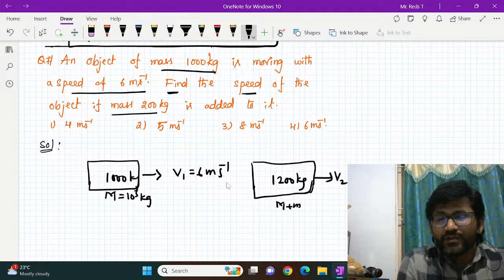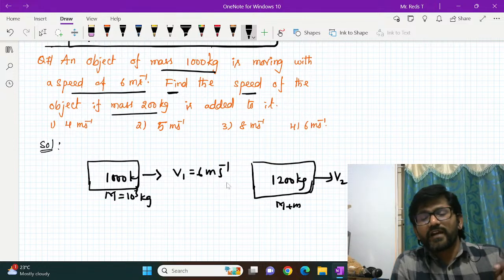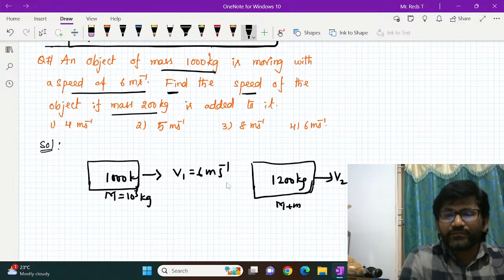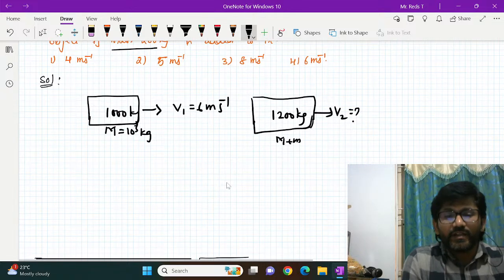V2 is what? So what you have to understand is, when you are adding mass, no external force is acting on this system. So when no external force is acting on it, we can say the linear momentum of the system should be constant.